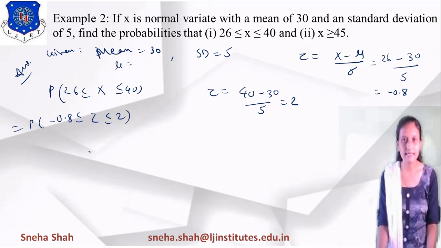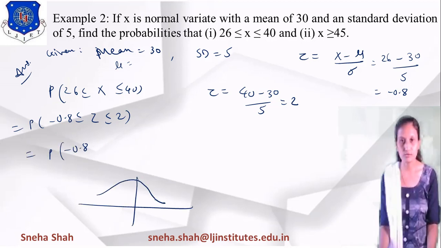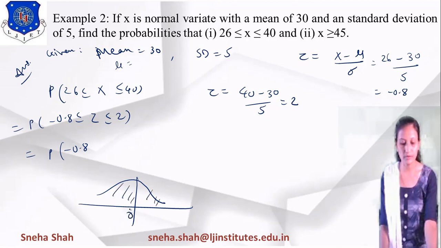Suppose you want to find this value, how will we find it? We convert the whole distribution into two parts: this one is the negative part and this one is the positive part. So if I take from minus 0.8 to 2, then we take the summation of minus 0.8 to 0 and 0 to 2.